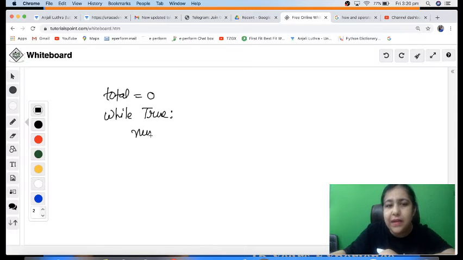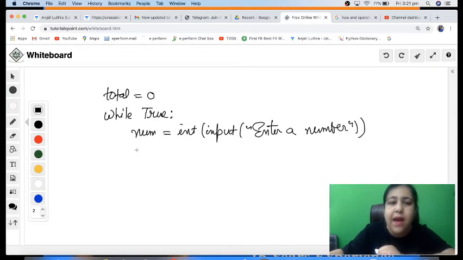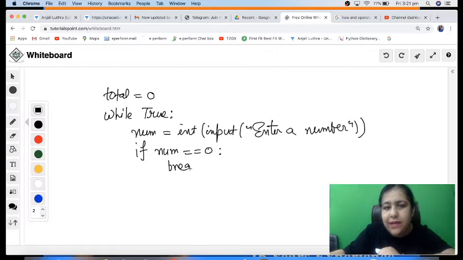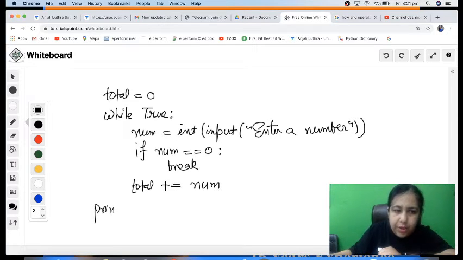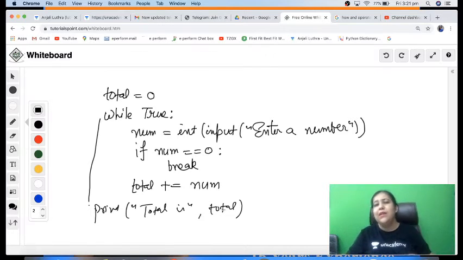Now inside this I take a number, I write num is equal to int input, enter a number. So we get the number in num, and I need to add it to total. But before that I check one thing. I check if the number is 0. If the number is 0, I write a special statement here called break. Otherwise I'm writing total plus equal to num. And when you're out of the loop, just under your while, you will be writing total is whatever is the value of total. I'll just execute and show you how it works.